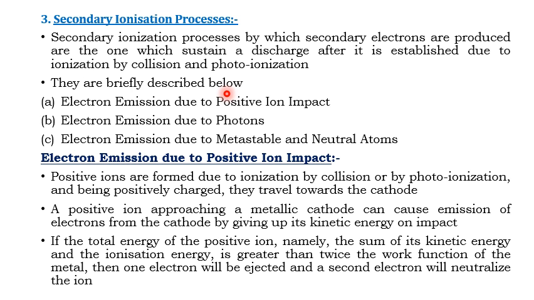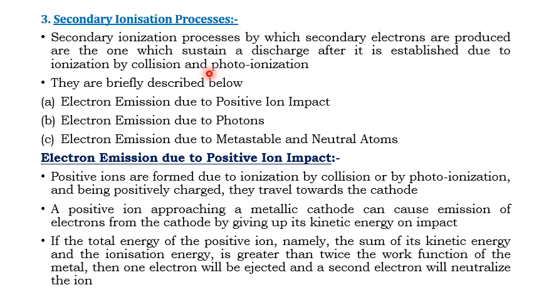Let us study one more ionization process, that is the secondary ionization process, which is again influenced by ionization by collision and photoionization. You studied both of those processes. In both processes there will be a liberation of what?